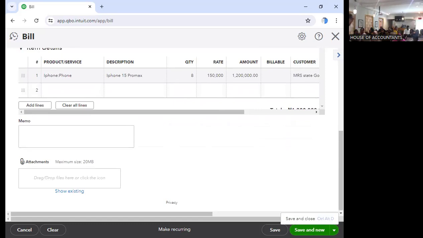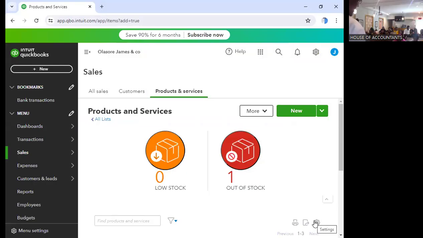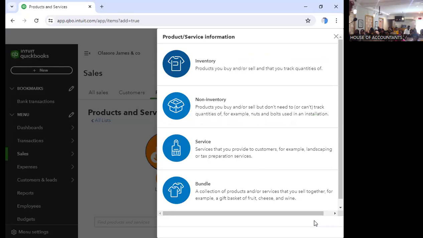Or should we still create for laptop? I think it's okay. Let's save so that we can continue from here. Save and close, sorry. Save and close. So let's leave this place. I think we are good with that. So we know how to raise bill. What's happened? Yeah, I'm lost, Joe. Don't worry, you watch the video so that we will not waste our time.